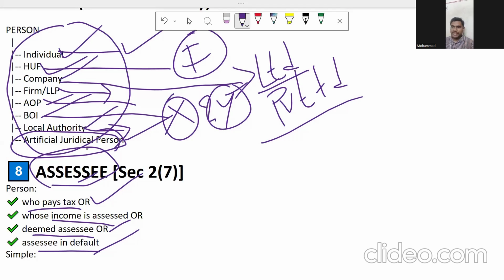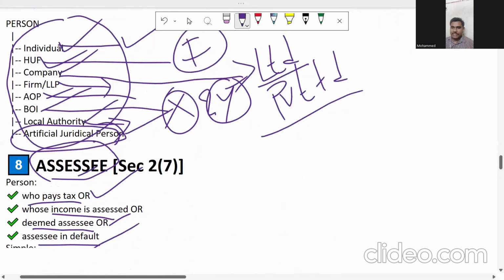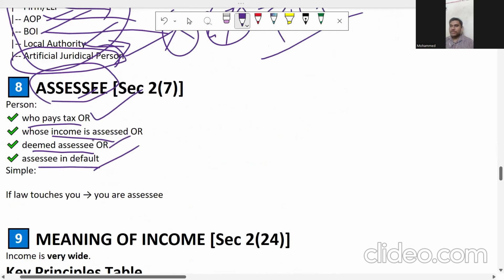So I have discussed till assessee. As of now, remember who is an assessee. An assessee is nothing but any person who is liable to pay the tax. For example, if I am the person and I'm going to pay the tax, am I going to be an assessee? Yes. I'm going to be the assessee.